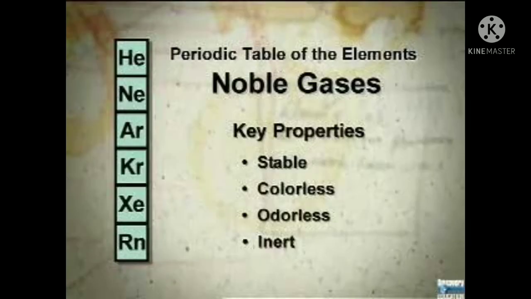Next are the noble gases, or the inert gases. These are in the 18th group. They are stable, colorless, odorless and inert. These are the properties of the noble gases. These are fully stable elements.